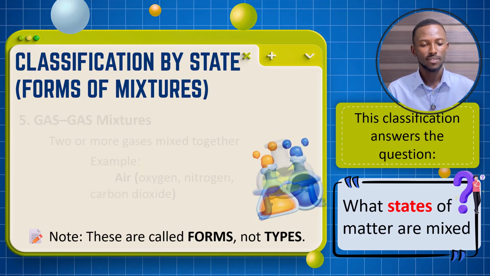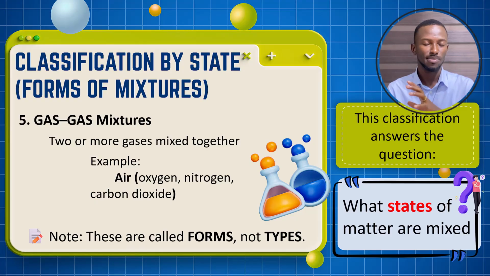Then we have, finally, the gas-gas mixture. For a gas-gas mixture, we have two or more gases mixed together. An example is air. No wonder for a very long time, when we are asked to define air, we say air is a mixture of gases. So air is an example of a gas-gas mixture. And what are some of the gases that make up air? We have oxygen, nitrogen, and carbon dioxide.